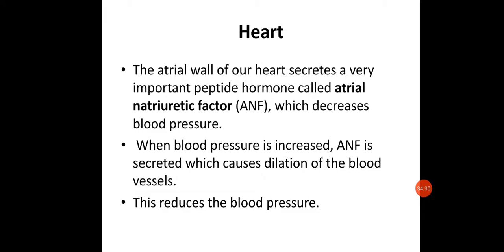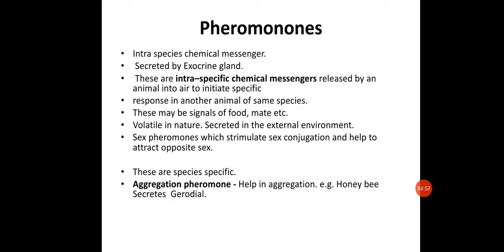The next one: the juxtaglomerular cells of the kidney also produce a peptide hormone called erythropoietin. You can note it down. This erythropoietin is responsible for stimulating erythropoiesis, that is the formation of RBC in the bone marrow.